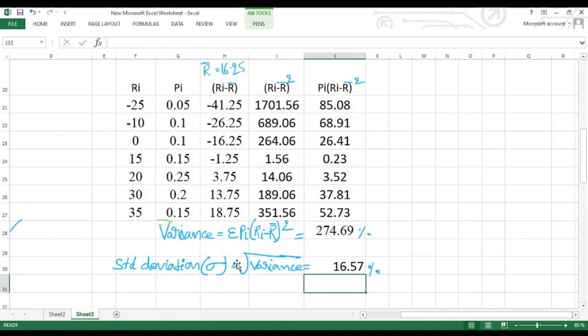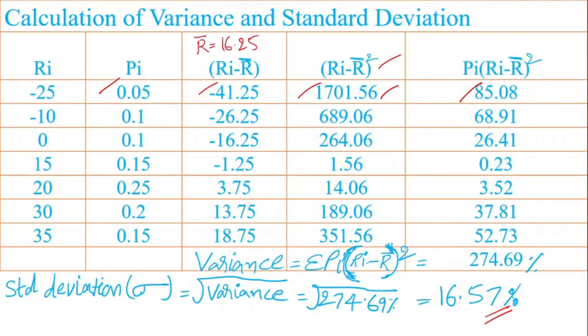After doing all these things, we will go back to the PPT presentation and see the results over there. Here if you observe, R bar is 16.25, we have written over here. Ri, Pi, Ri minus R bar values we extracted from Excel only.